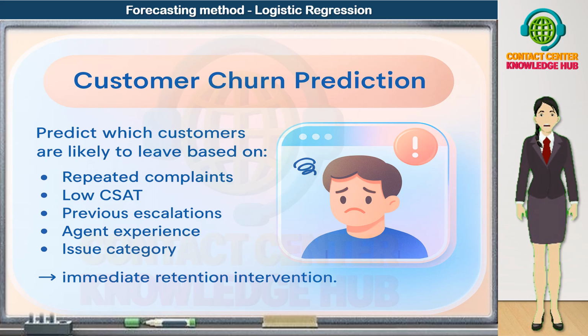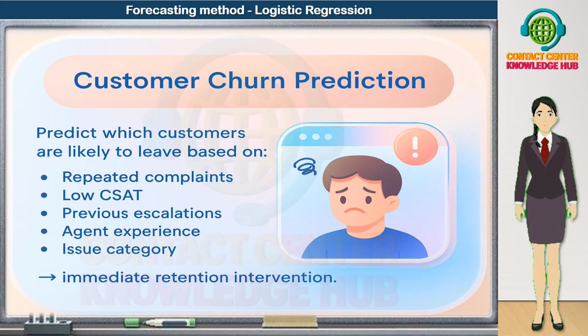Low CSAT scores, poor satisfaction ratings clearly indicate unhappy customers. High wait times, long queues and repeated delays damage the customer experience and push people towards churn. Product failure history, frequent breakdowns, returns, or service issues can erode trust in the brand.